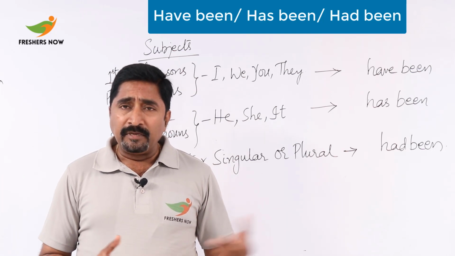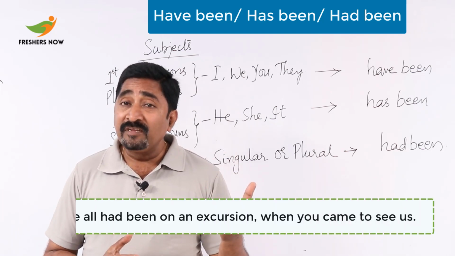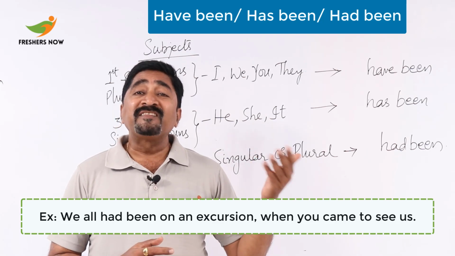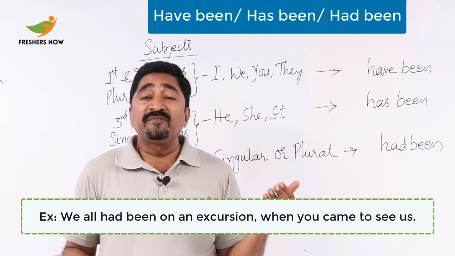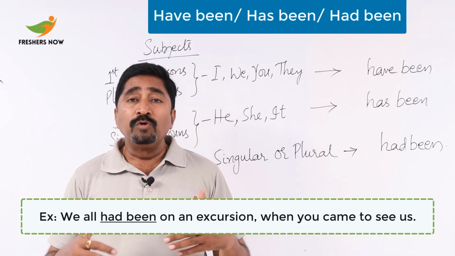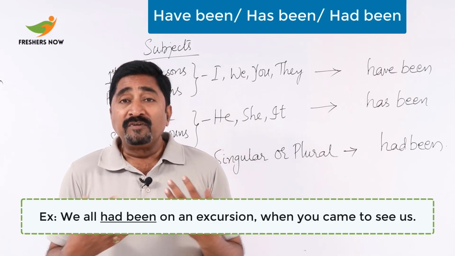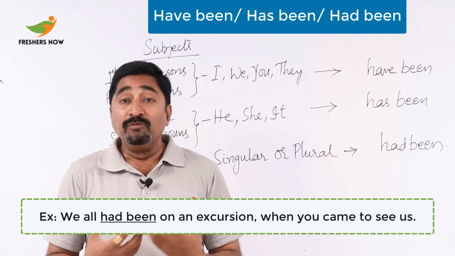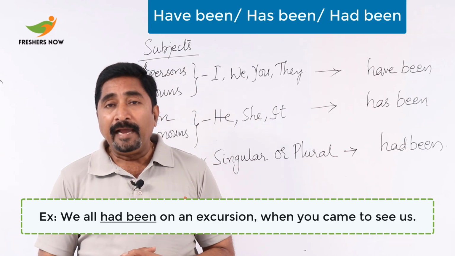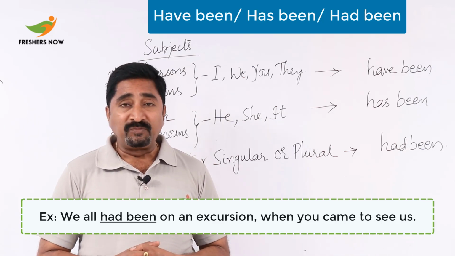So for example, if it is an experience, I should say, we all had been on an excursion when you came to see us. Now, this is something that you want to share, that you experienced and you feel at the time of sharing it, and you can use have been and has been as well.